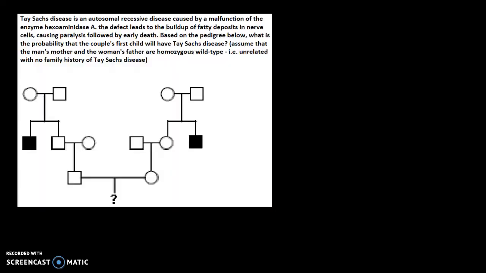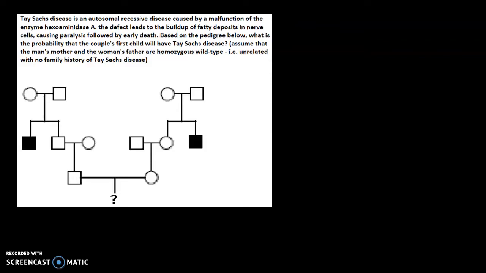Another very fatal genetic disease is known as Tay-Sachs disease. So I've picked a question regarding that disease for us to work through together. Question says, Tay-Sachs disease is an autosomal recessive disease caused by a malfunction of the enzyme hexosaminidase A. The defect leads to the buildup of fatty deposits in nerve cells, causing paralysis followed by early death. Based on the pedigree below, what is the probability that the couple's first child will have Tay-Sachs disease?